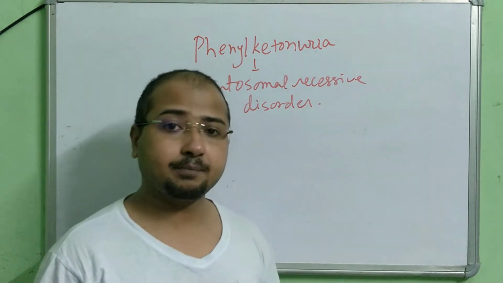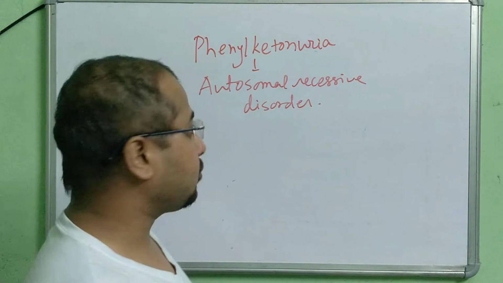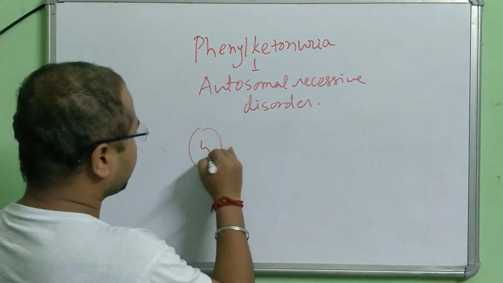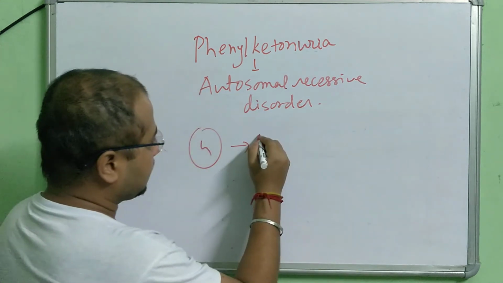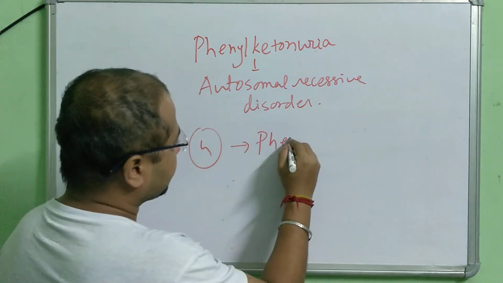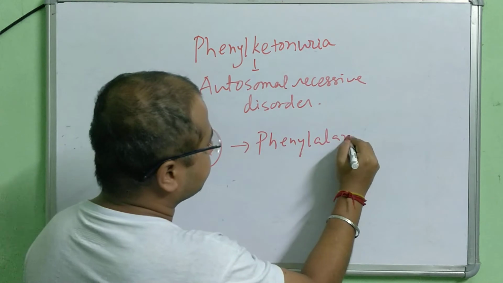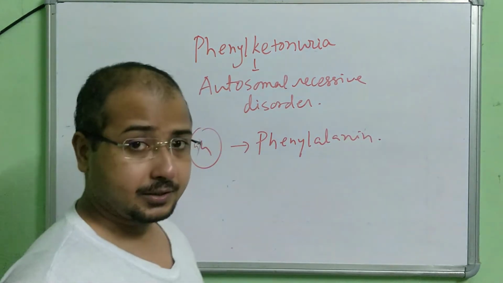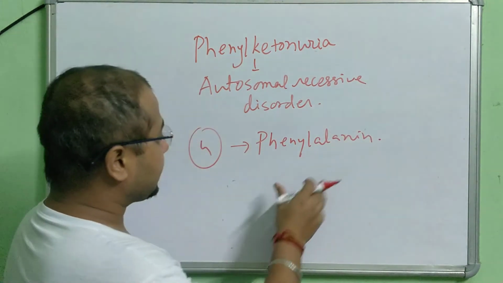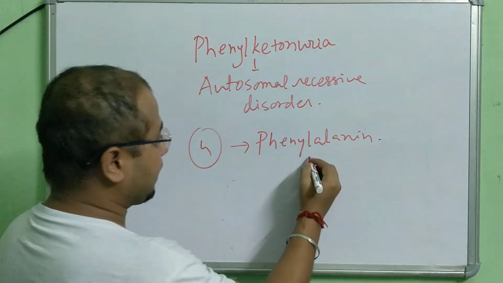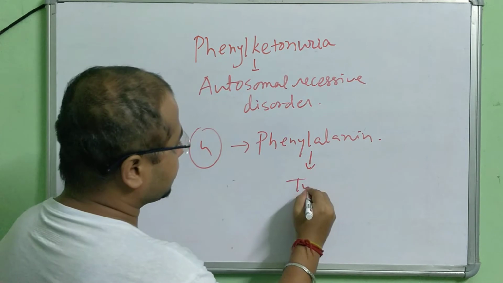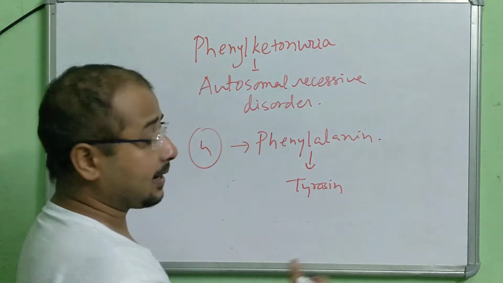There is an amino acid called phenylalanine, and this gene converts phenylalanine into tyrosine, another amino acid.